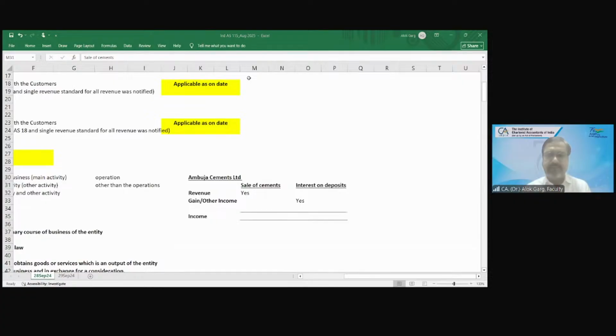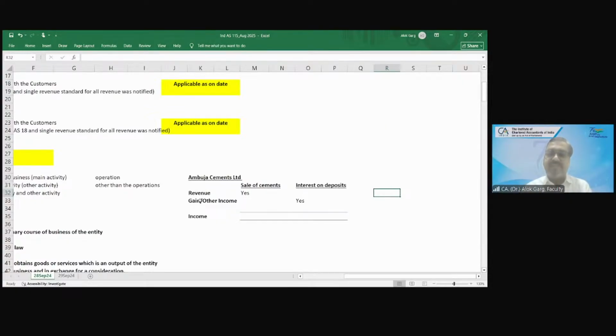Selling cement. So whatever Ambuja Cement earns out of selling cement, is that revenue or other income? That is revenue.